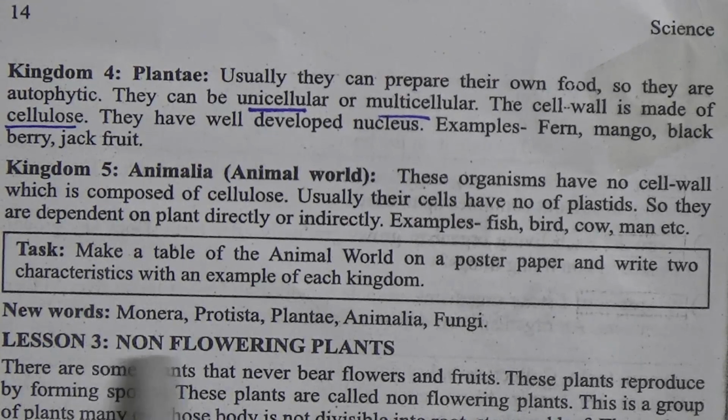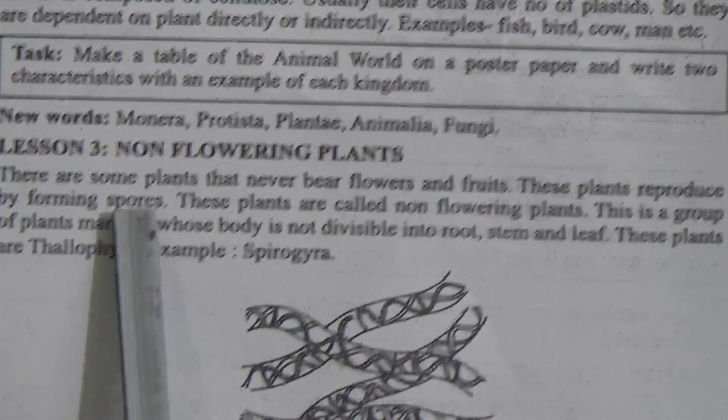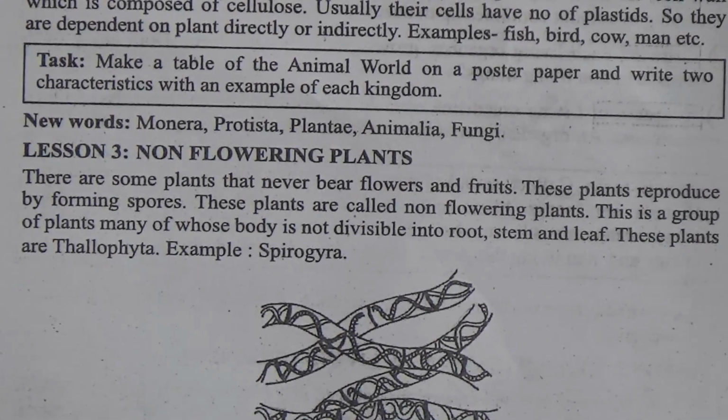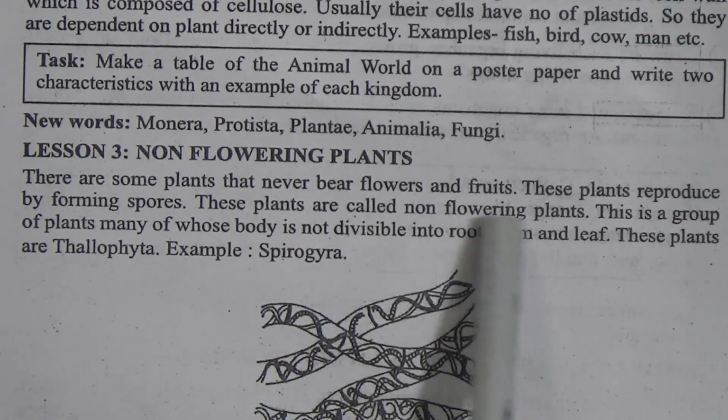Lesson number 3, non-flowering plants. In our previous classes, we also read about flowering plants and non-flowering plants. Now we discuss the non-flowering plants, the plants which have no flower. There are some plants that never bear flowers and fruits. These plants reproduce by forming spores. Spores are very tiny things which move by the air, and we cannot see them with our naked eyes. With the help of a microscope we can see spores. These plants are called non-flowering plants.